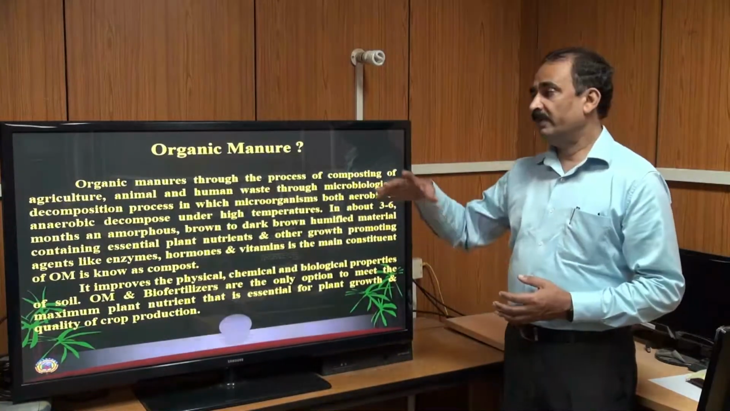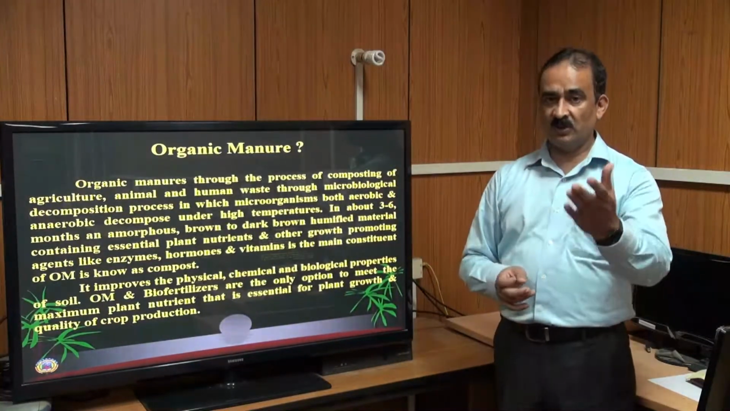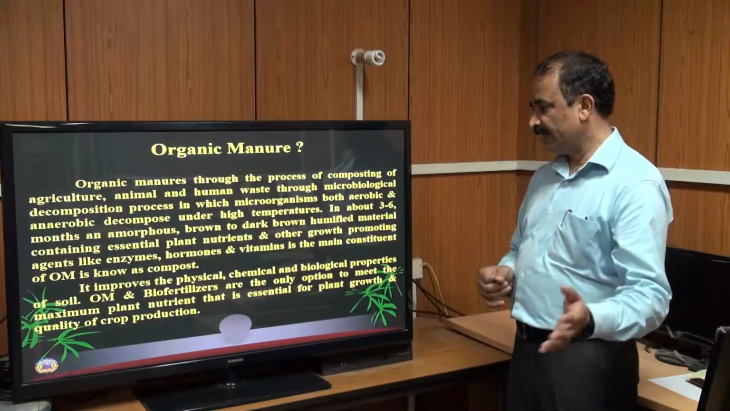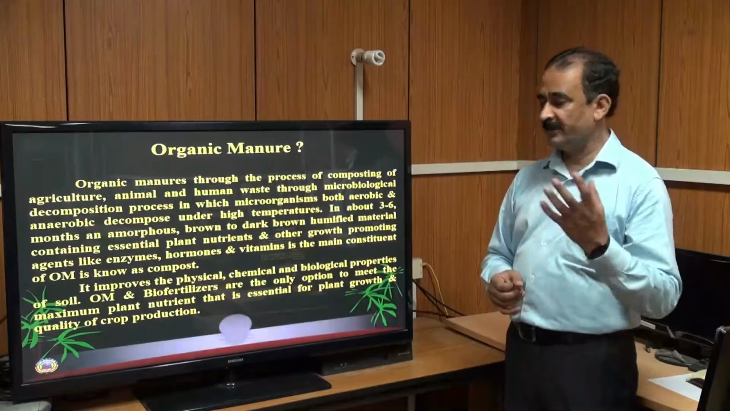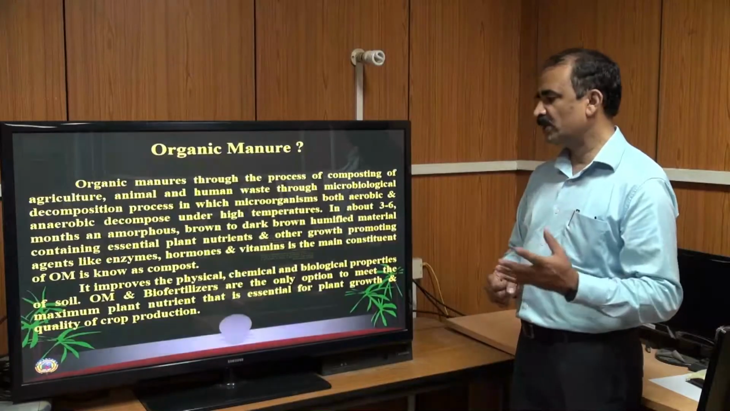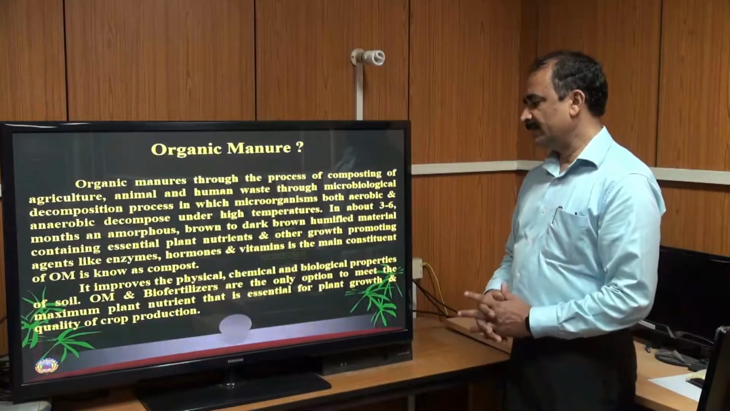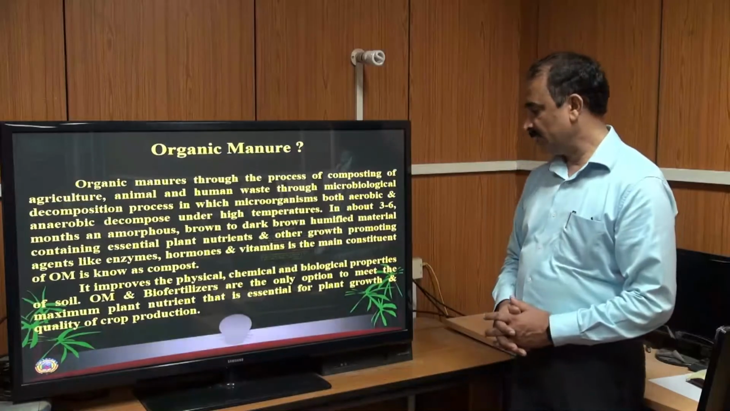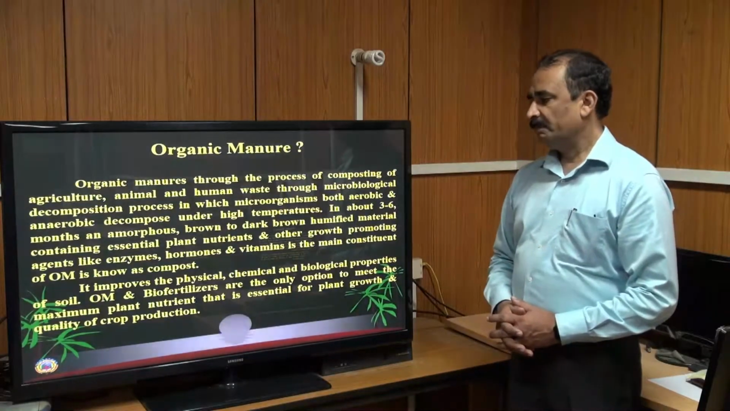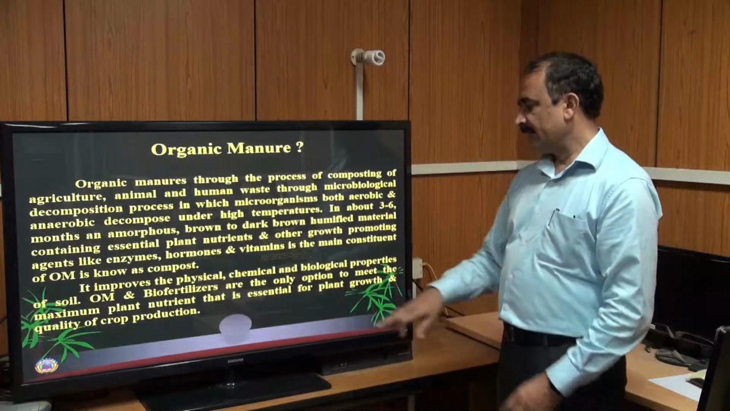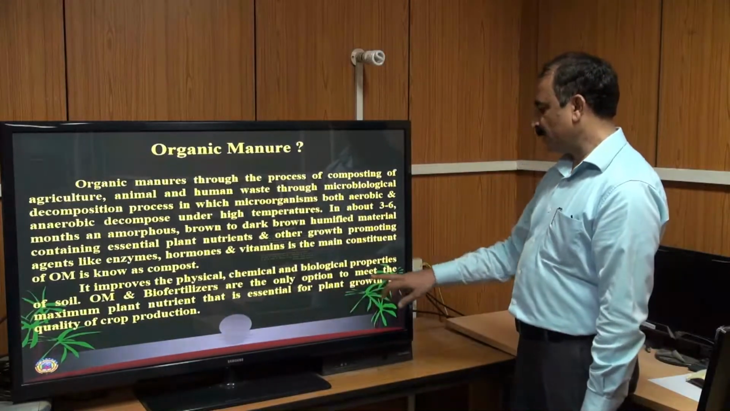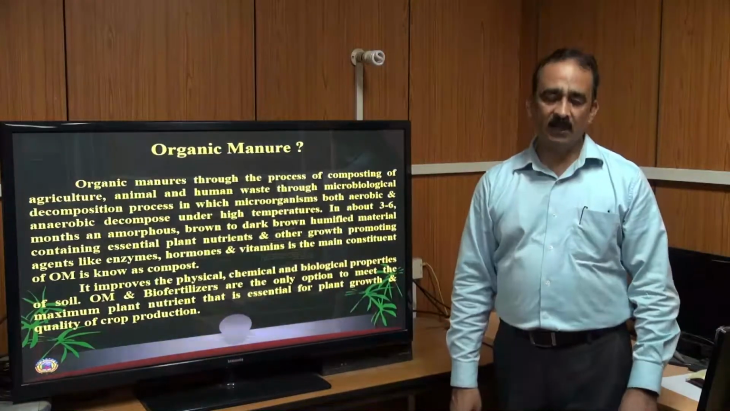What happens if you apply this organic manure into the soil? It improves the physical, chemical and biological properties of the soil. Organic manure and biofertilizer are the only option to meet the maximum plant nutrients that are essential for plant growth and quality of the crop production.